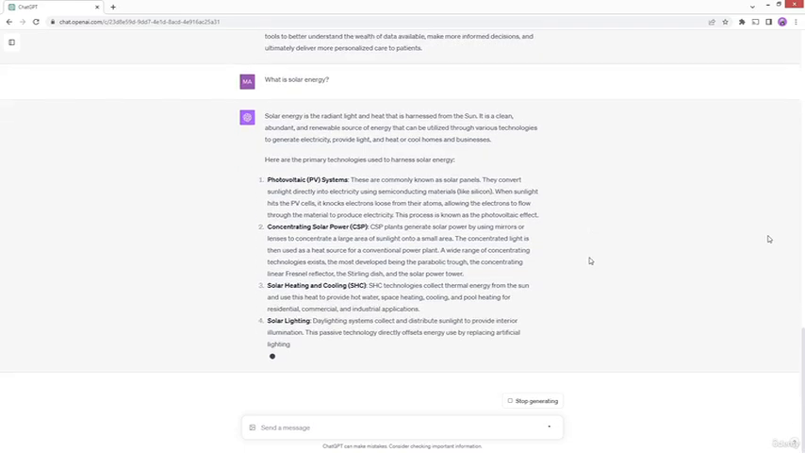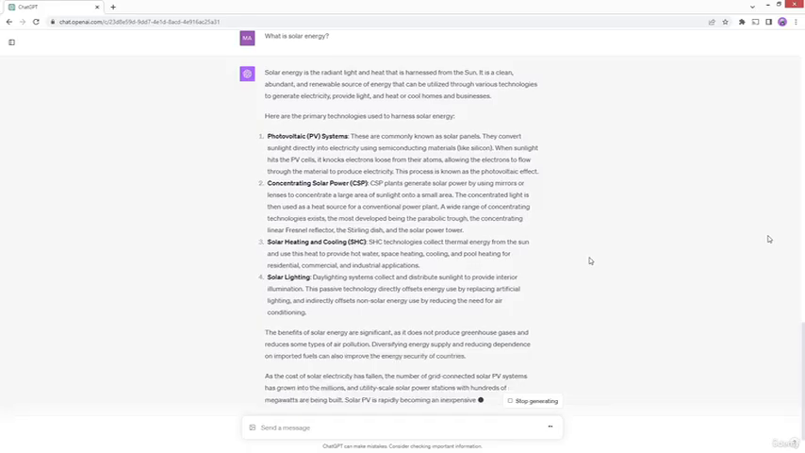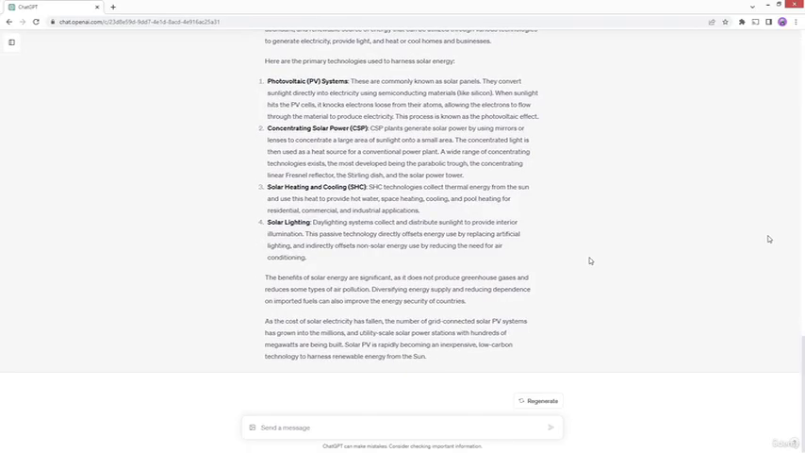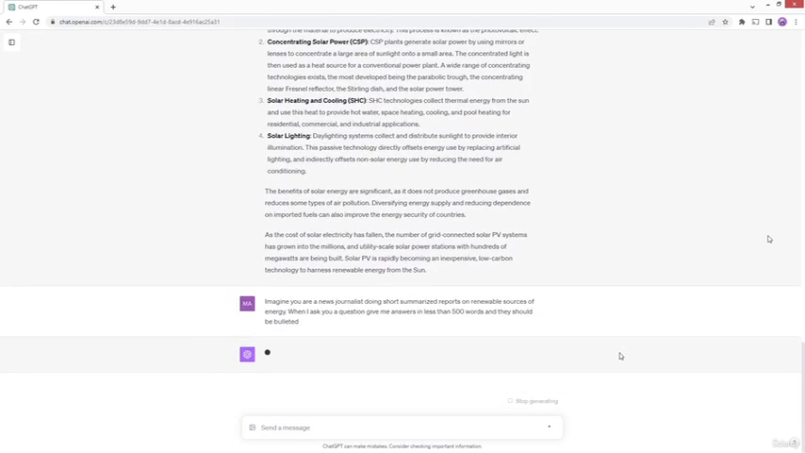It does not pertain to the use case that I am looking for, and so I want to make it more pointed. I want to make it more specific to my use case, and that's where we can do prompt engineering. So this time I will do prompt engineering on a very broad level. Instead of keeping it question specific, I can go in and put in a generic prompt in here. So I will say, imagine you are a news journalist doing short summarized reports on renewable sources of energy. When I ask you a question, give me the answer in less than 500 words, and they should be bulleted. So I have told it all my information very clearly.